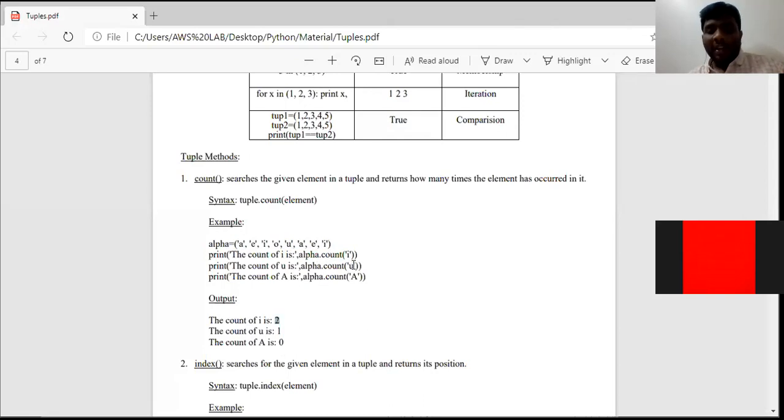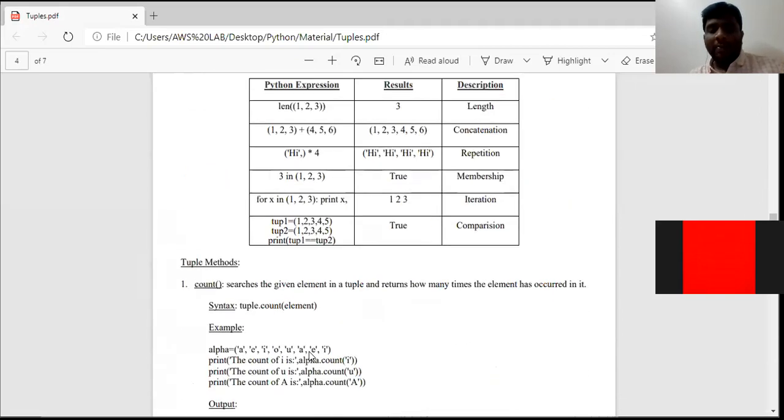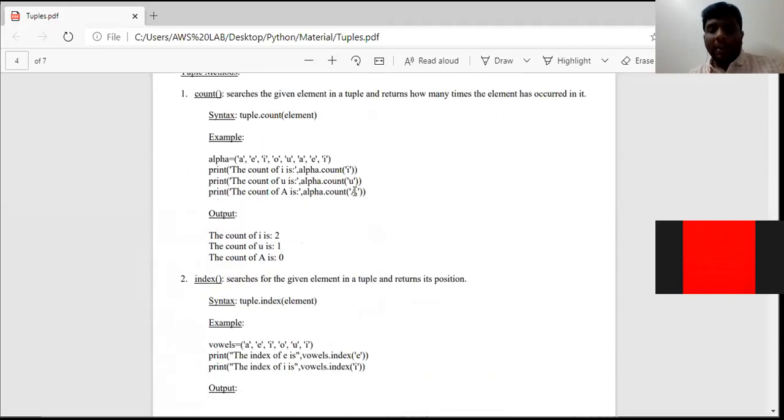In the same way, check how many times U has been repeated. Only 1 time. So our output will be 1. See, check how many times the element A has been repeated. A is not repeated. Remember, here this element A is different from this element A, because this is in uppercase and this is in lowercase. So the count is 0. Clear everyone?